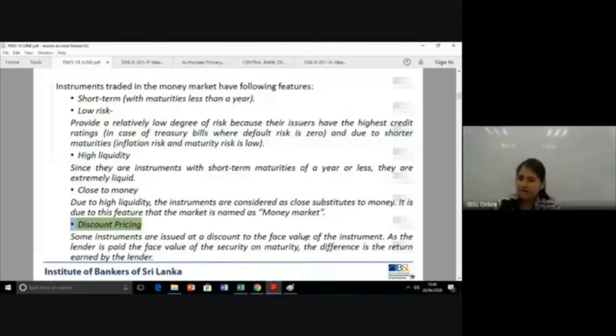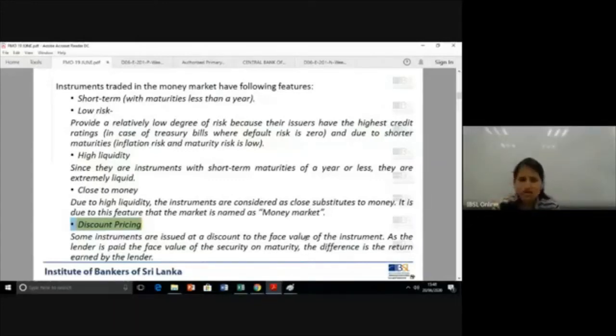So when the government is issuing the treasury bill, will they issue at 100 rupees itself? No, because at the end of it, you're going to get 100. So they are going to issue at a lower price, maybe at 90. So the difference between 100 and 90 is the discount or the return. So you get a 100 rupee security at 90.